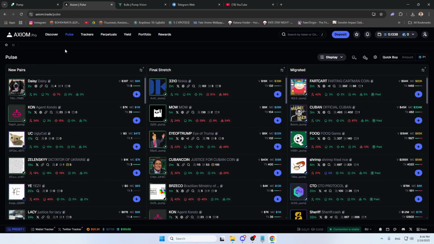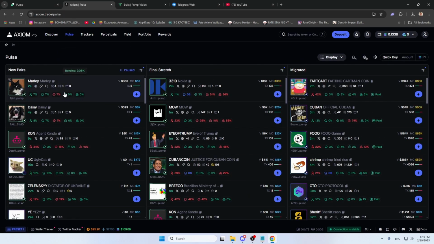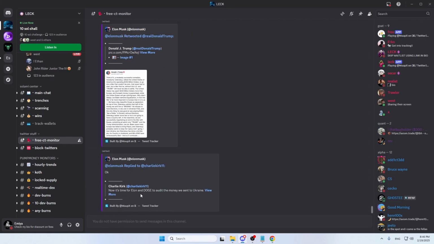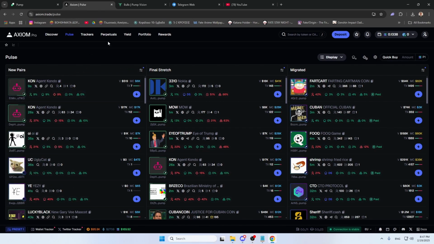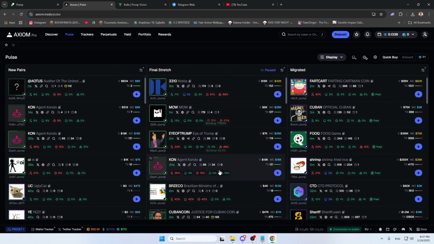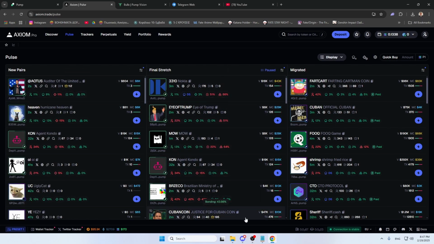Many people use tweets to make a new meme coin, and if you catch it really fast, let's say Elon Musk replied, he said okay, maybe someone can copy the link of the tweet, post it here. As you can see, this is a new one, it can really fly and hit big numbers, right? So Twitter tracker is really useful.